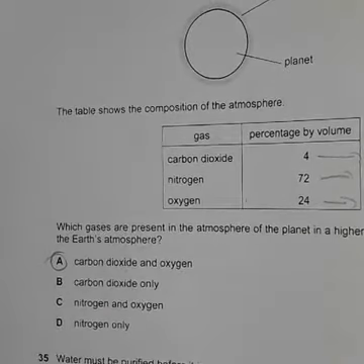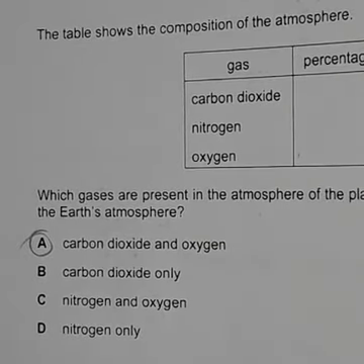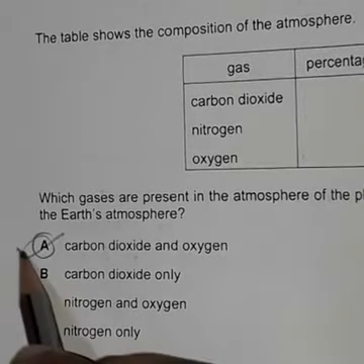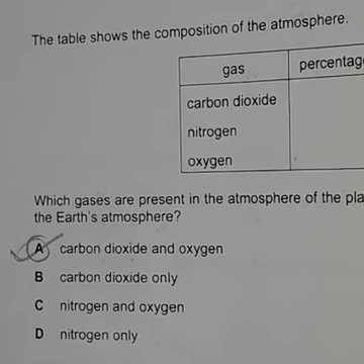In this option, carbon dioxide and oxygen are higher. So the first one, A, is the answer.